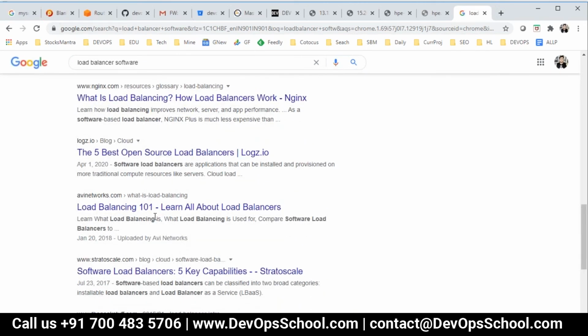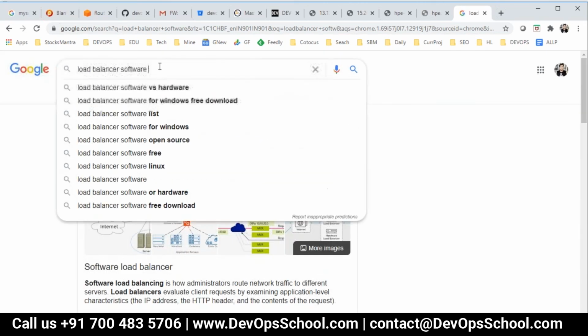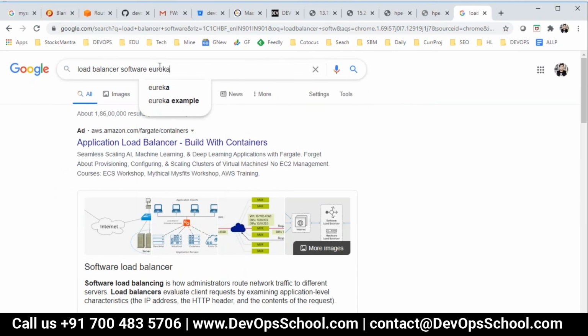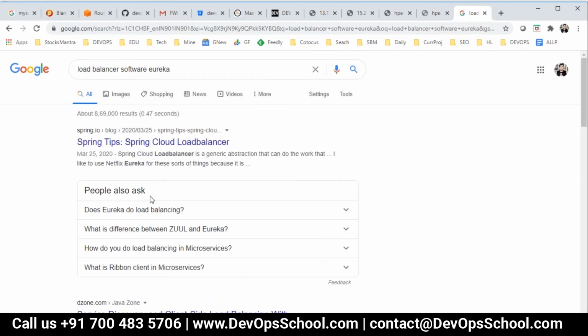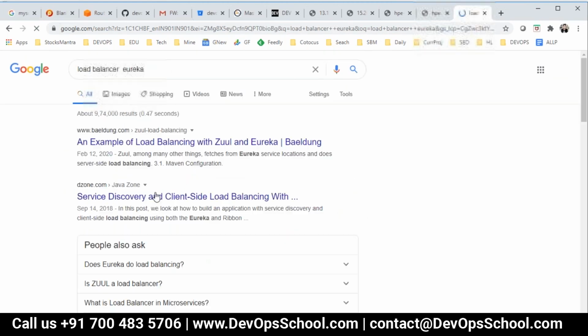Eureka is good software. You can use Zuul also, Z-U-U-L, and Eureka also. So if you have on-premises, you need a static IP address from your ISP provider. Anyone can get it by paying 200 to 300 rupees extra. Even you can get the IP address for 300 rupees extra per month.